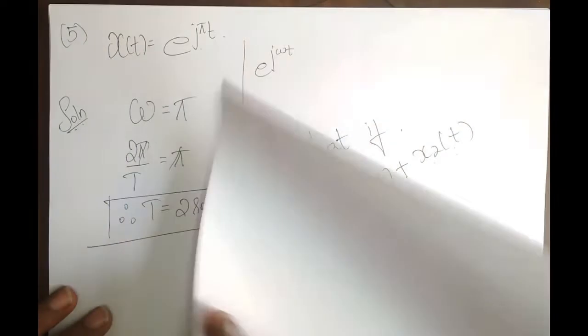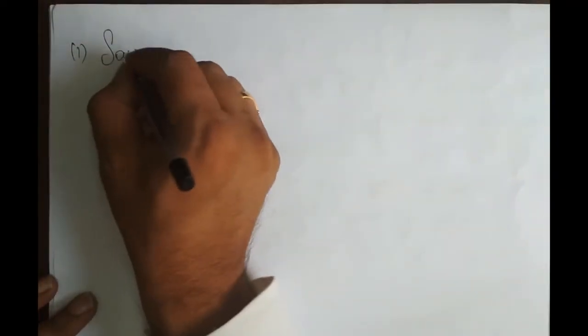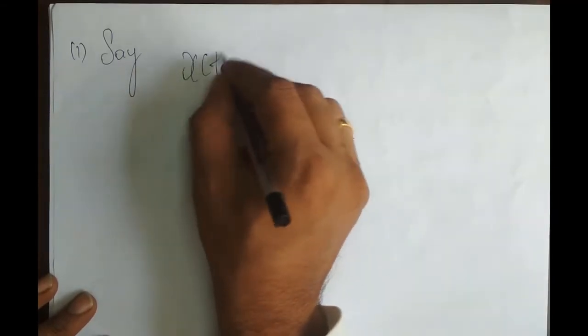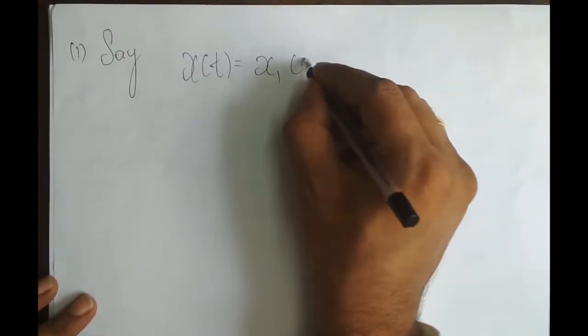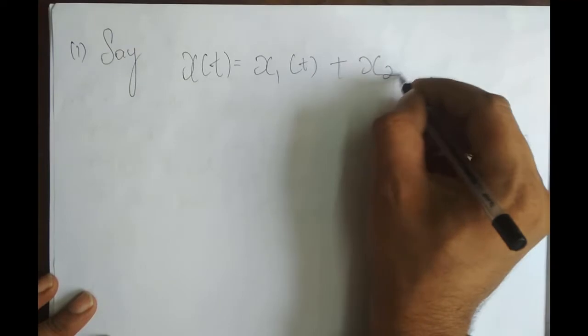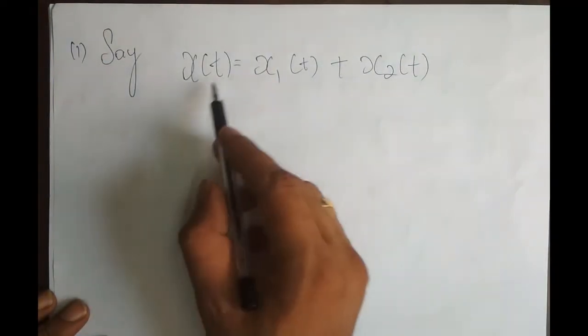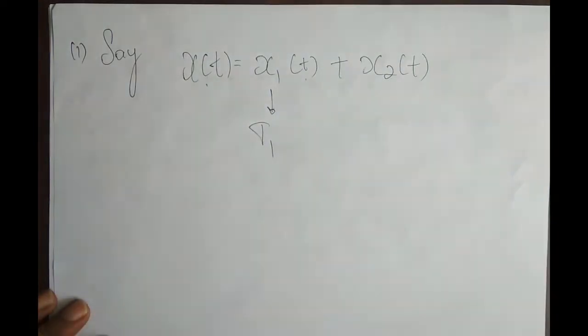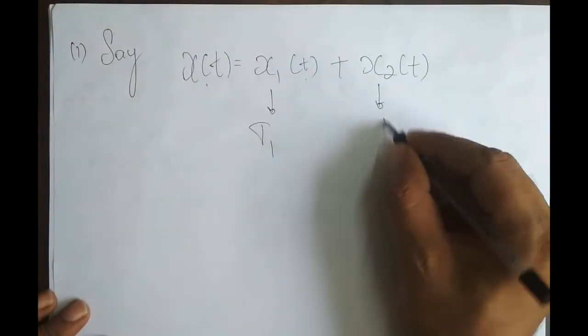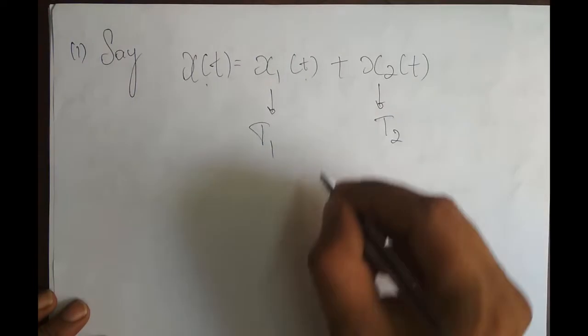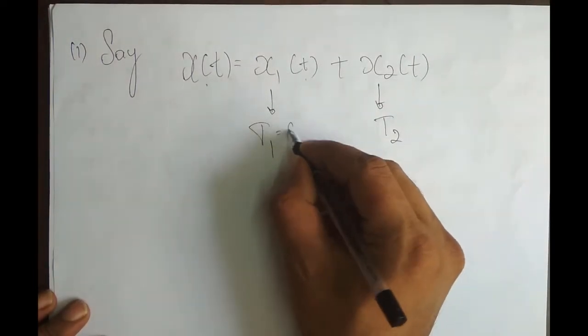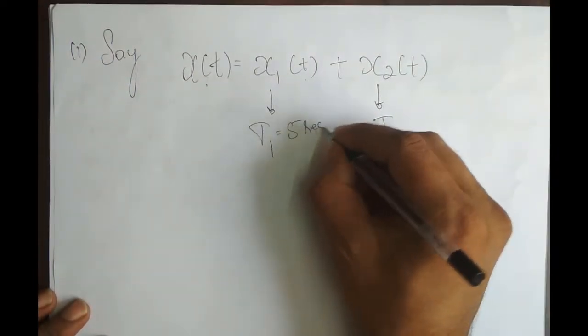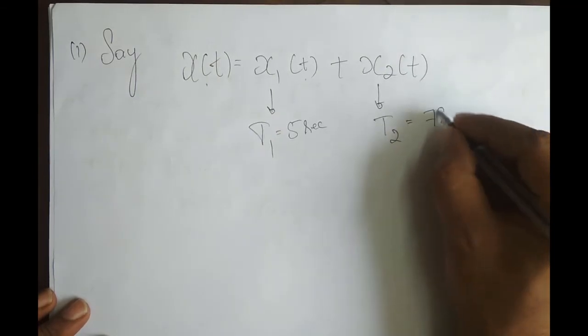Just to convince you, I will give an example. Example 1: I have a signal x(t), which is the sum of two periodic signals x1(t) and x2(t). x1(t) has a fundamental period T1 equal to 5 seconds, and x2(t) has a fundamental period T2 equal to 7 seconds.